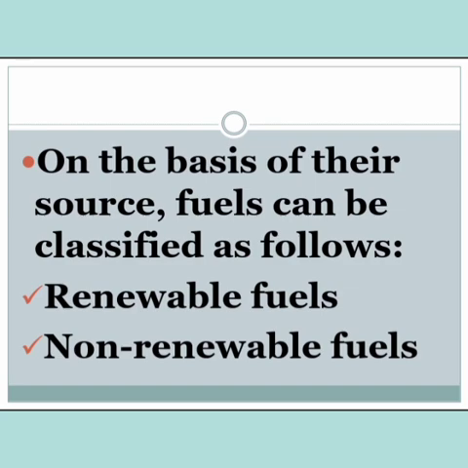These are fuels derived from renewable natural resources like plants or animals. They can be used over a long period of time. So we can use them for a long time because they can get replenished readily. Some examples include fuels obtained from agricultural waste like paddy straw, husk, and forest residue like wood and bark of trees, and animal waste like cow dung.